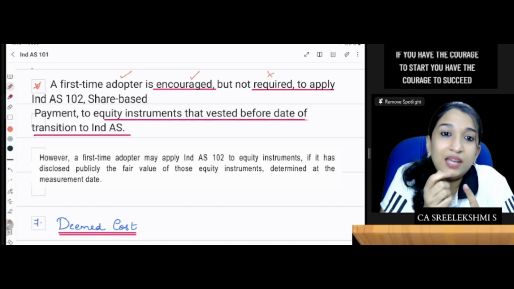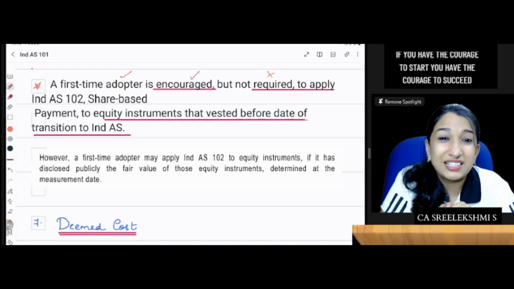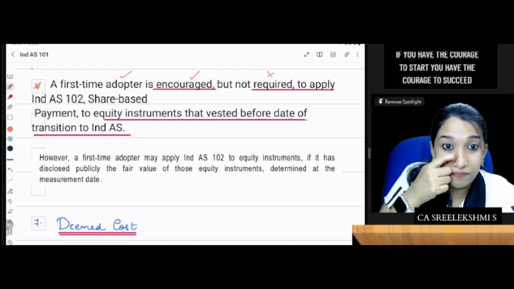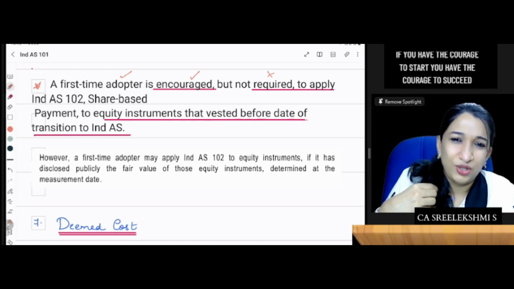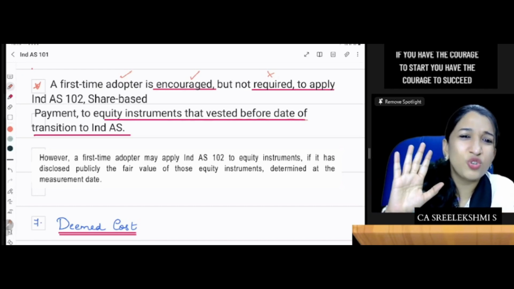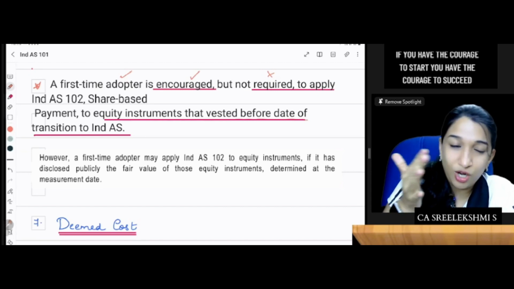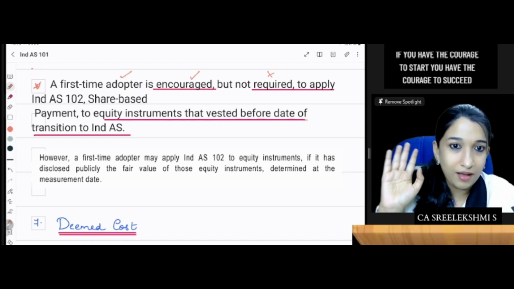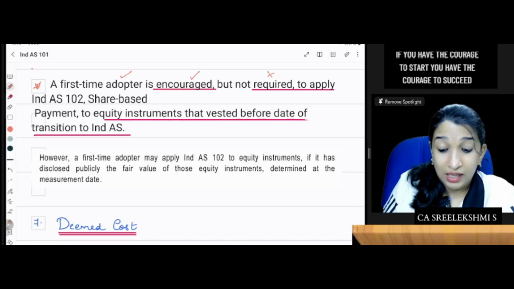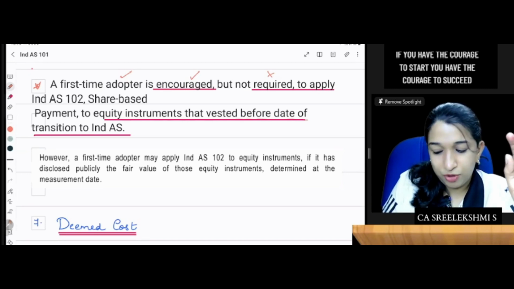If it has already vested before the date of transition, you are encouraged, you can do it, it's an option. You are encouraged to do so but not required. That vested options can continue at intrinsic value. Now, there is one exception.